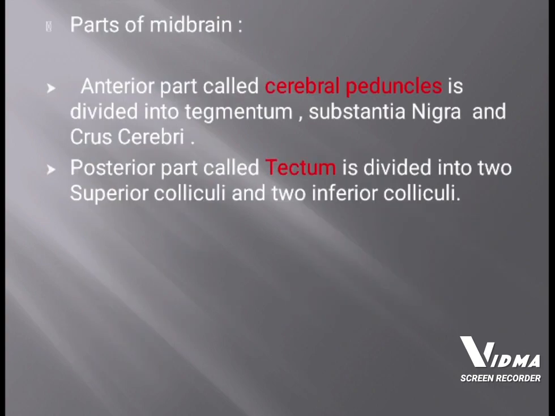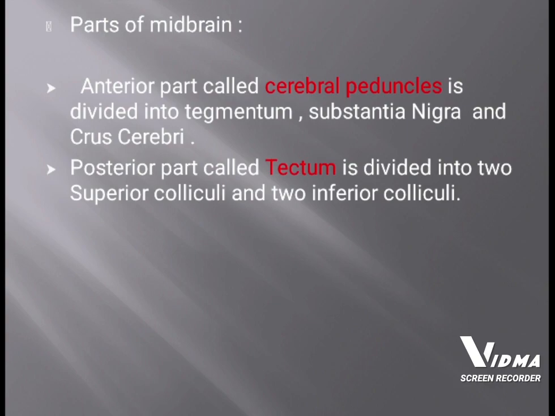There are two parts present in the midbrain. The first part is called the anterior or cerebral peduncles, whereas the second part is the tectum. The anterior part is further subdivided into tegmentum, substantia nigra and crus cerebri. Tegmentum is responsible for motor neurons which relay inhibitory signals, whereas substantia nigra is responsible for the movements in our body, and the crus cerebri is for white matter function.